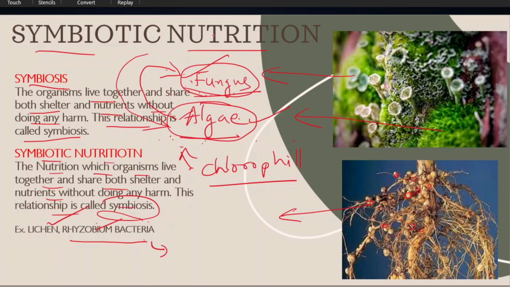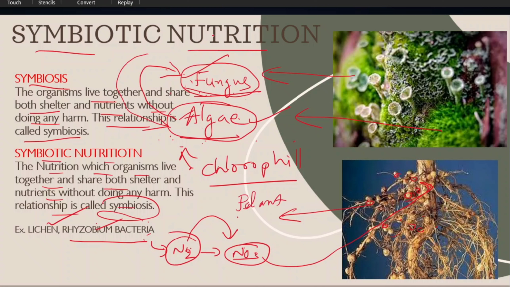Rhizobium bacteria convert gaseous nitrogen to nitrates. It is taking gaseous nitrogen. This gaseous nitrogen is converted into nitrates. These nitrates are given to the plant. This is the most important benefit from the Rhizobium bacteria. The plant gives shelter, water and salts to the bacterium. The Rhizobium bacteria give nitrates to the plant. This is a cooperative living between Rhizobium bacteria and the plant.